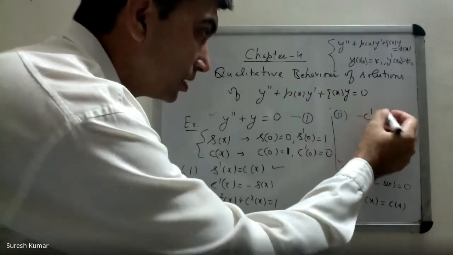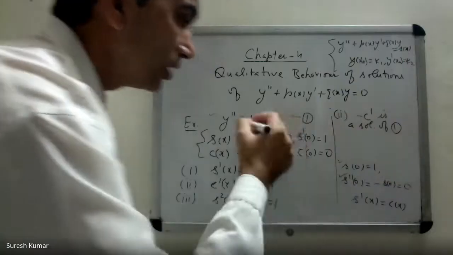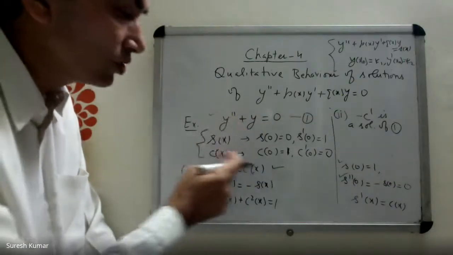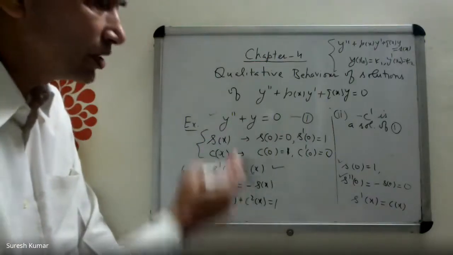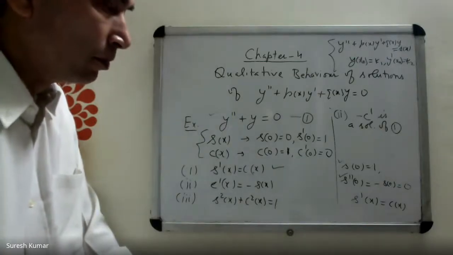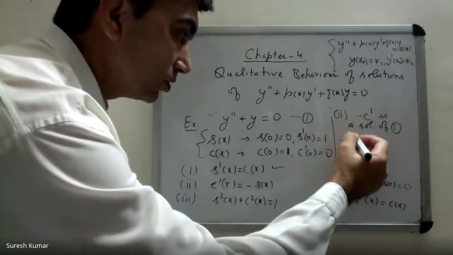Minus C prime is a solution of 1. Is it right? Because C is a solution, C prime is also a solution. Minus C prime is also a solution.